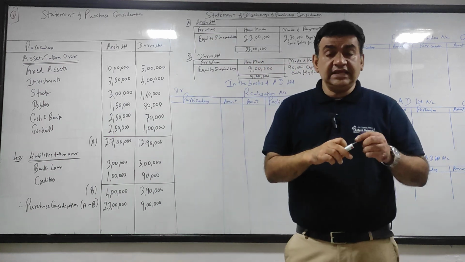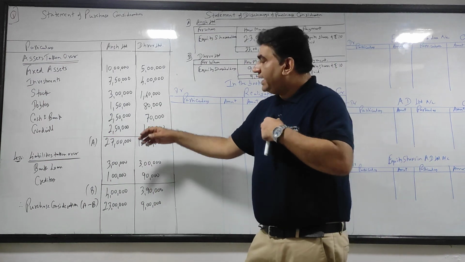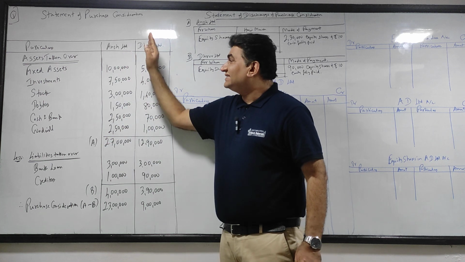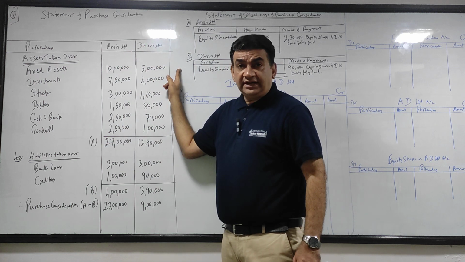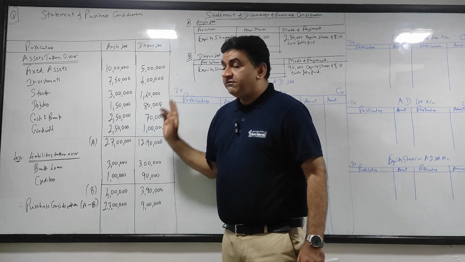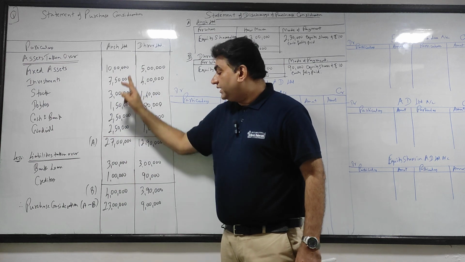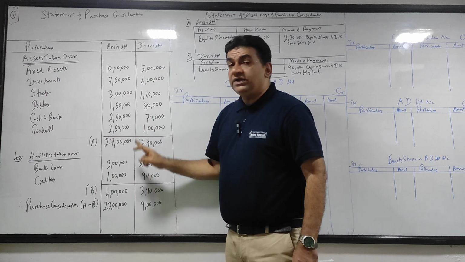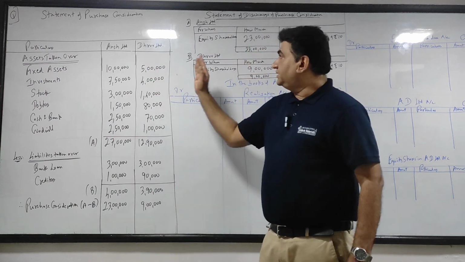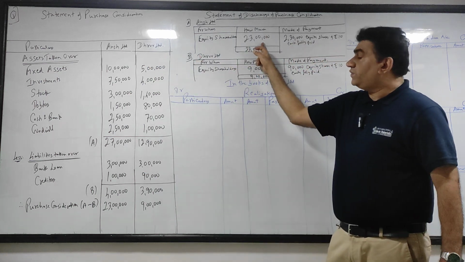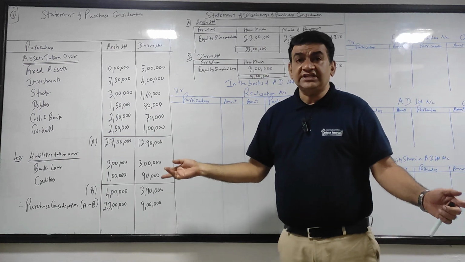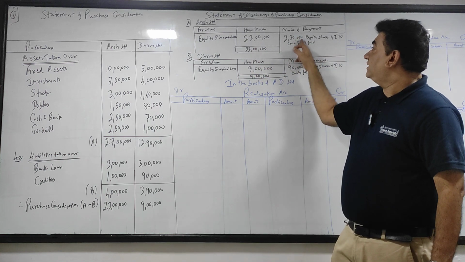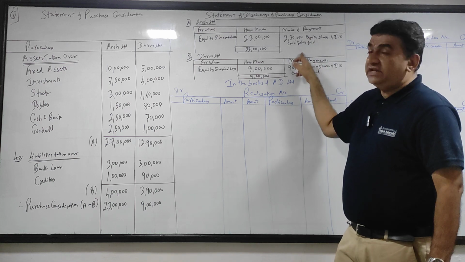So the first thing we did, we made the statement of PC for both the companies, Ansh Ltd and Dhruv Ltd. Both came in one. We got the value: Ansh Ltd's value 23 lakhs, Dhruv's value 9 lakhs. Discharge: to Ansh we have to give 23 lakhs, full in equity shares of 10 each. So 23 lakh divided by 10, 2,30,000 equity shares of 10 each fully paid.